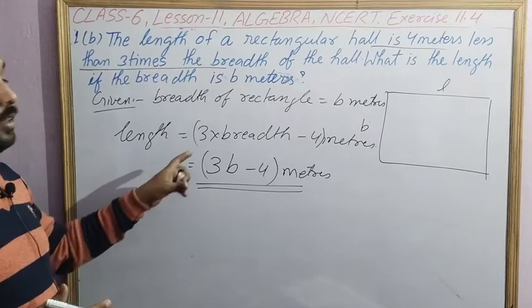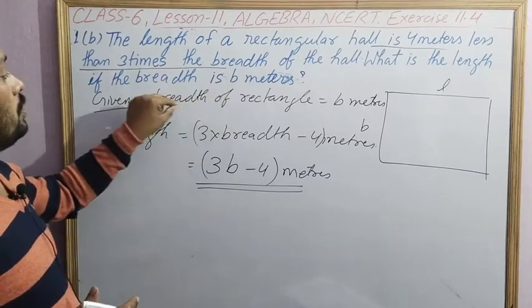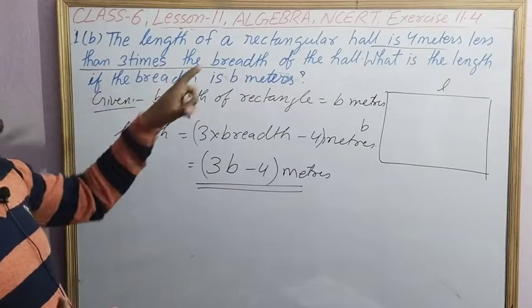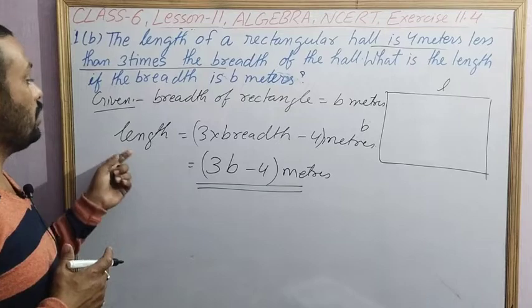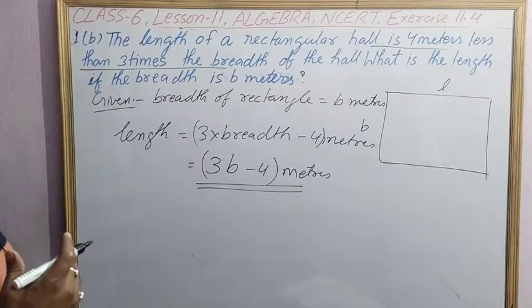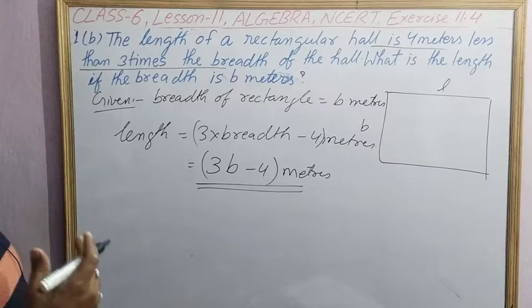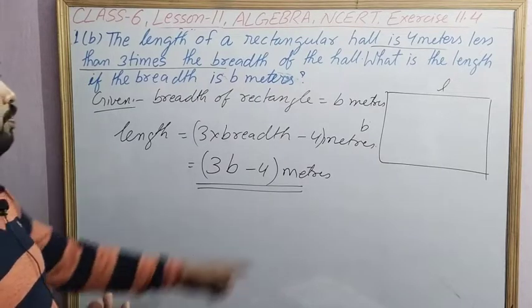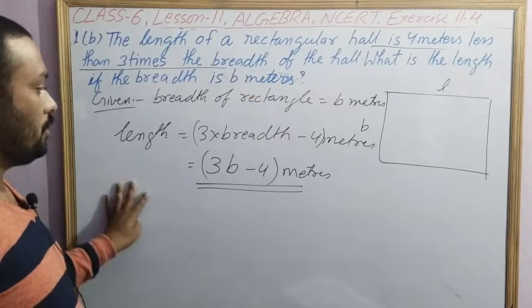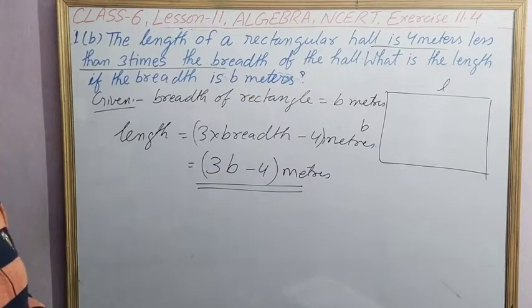We will write the question, write what is given, then we will understand the relation between length and breadth. The relation is, length is 4 less than 3 times the breadth, means 3 times breadth is equal to 3b, and from that you subtract 4 meter. So next, question C.